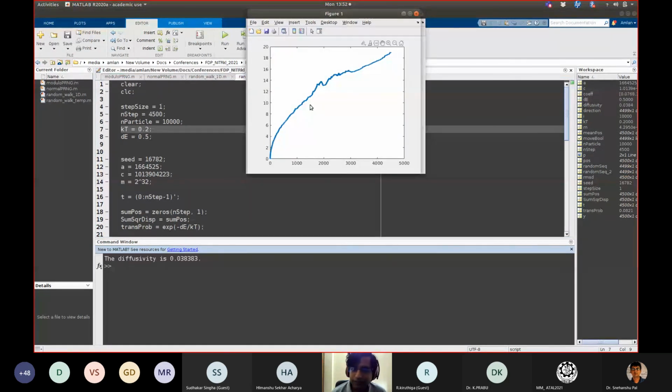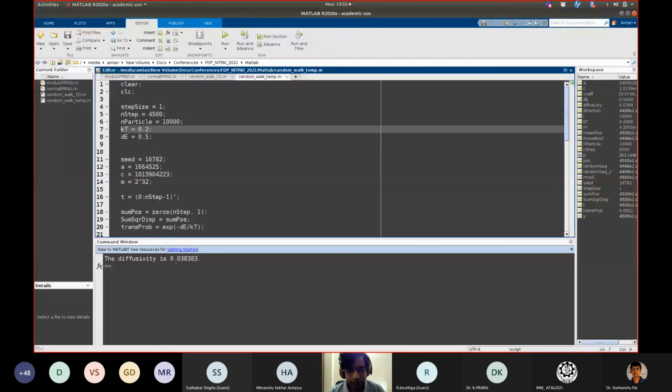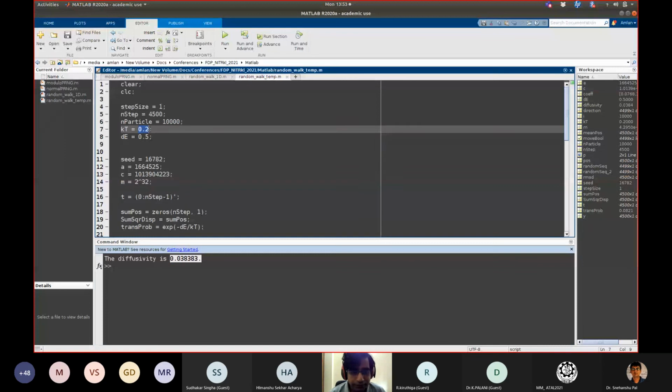Here you can see that since the temperature is high, it is a little bit rigid kind of a result you are getting, but still we can do a fitting more or less. And here you can see that the diffusivity now is 0.038 something. Earlier it was 0.0032. So it is more than 10 times increase in the diffusivity the moment I am doubling the temperature.